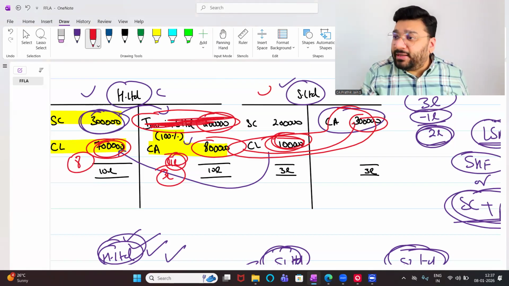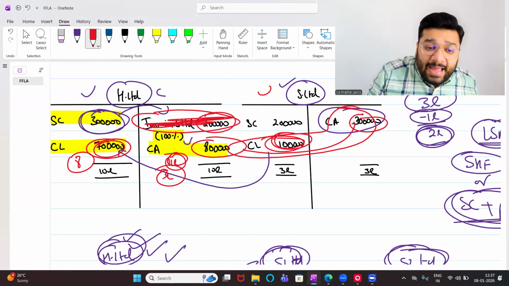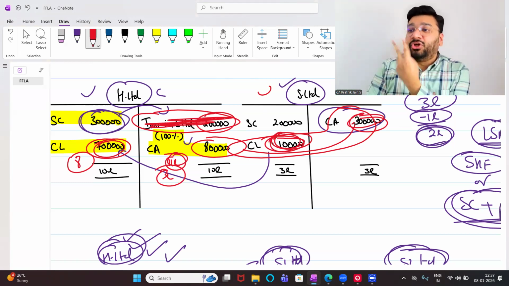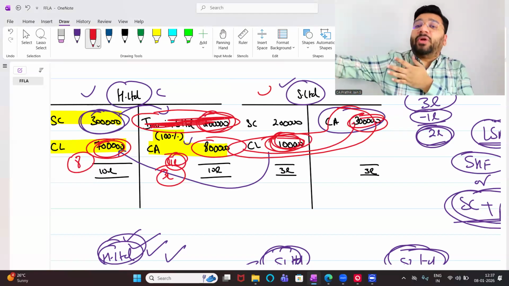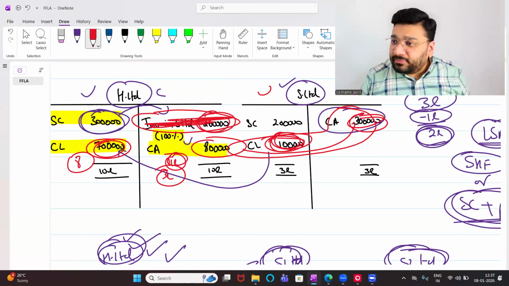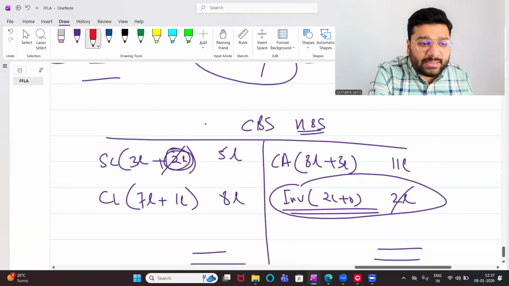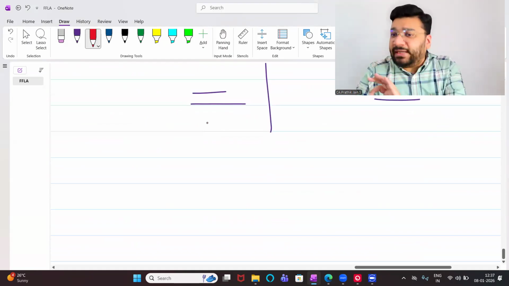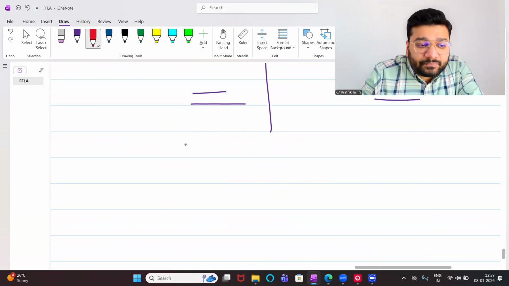Guys, are you able to understand what we are discussing? So basically now their current asset has become my current asset. So 3 lakh minus 1 lakh, difference is how much? 2 lakh. So 2 lakh worth of net asset is coming inside and 2 lakh worth of investment is going outside. Got it, not got it? This is one way of looking into it. If you are still having difficulty or understanding problem, you can pass the journal entry, which we don't do in the examination. It's only for knowledge purpose. So what is the entry here?